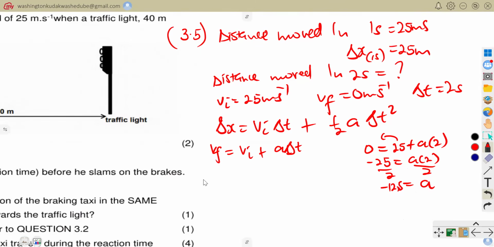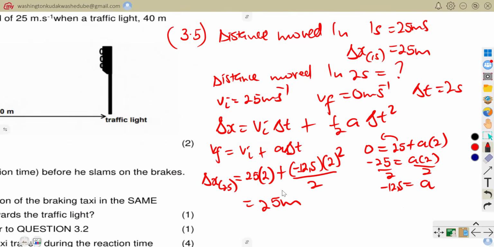Then delta x, the distance moved in 2 seconds, is equal to my velocity, 25, times my time, 2, plus my acceleration, negative 12.5, times the time, 2 seconds squared, divided by 2, because it's a half a t squared. The distance we find here is 25 meters. If you punch it in your calculator, you will get this distance.